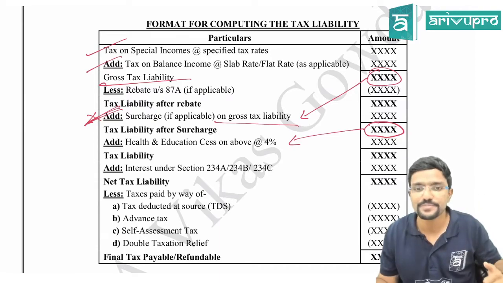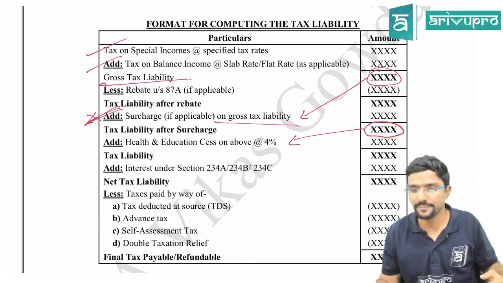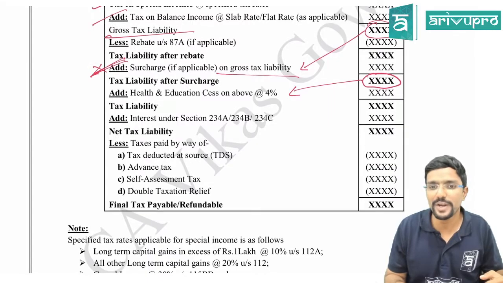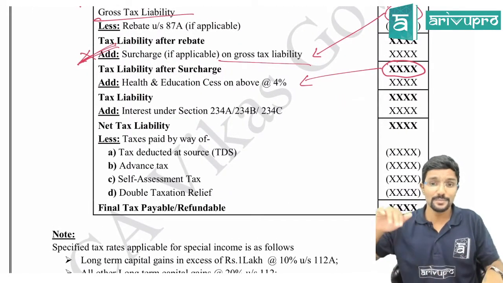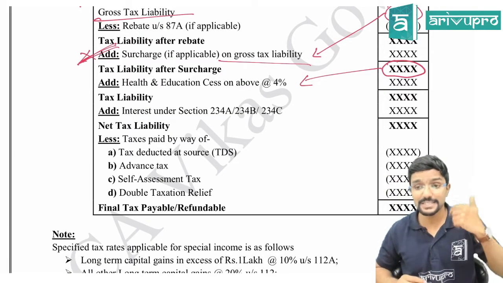Hope you guys are clear. Then you will get tax liability. From that, this is what you have to pay to the government on your income. This is the final figure. But already some TDS would have been deducted. Agree? Yesterday I gave an example.